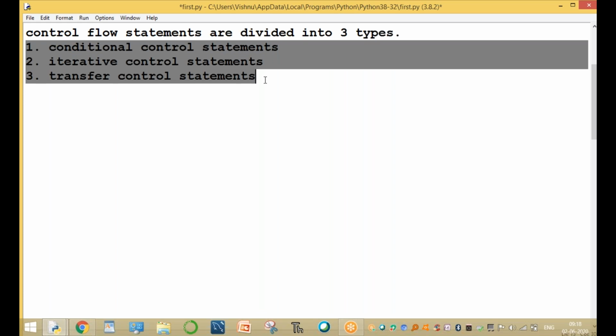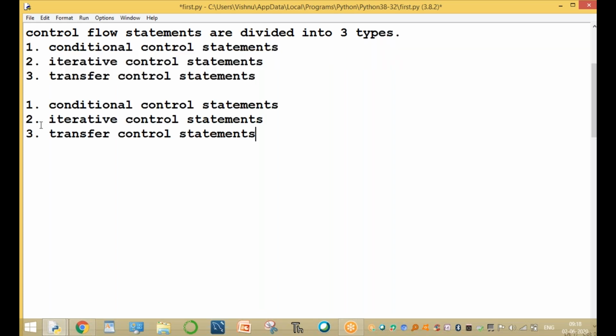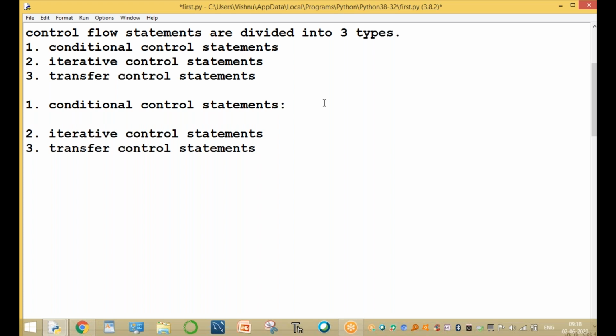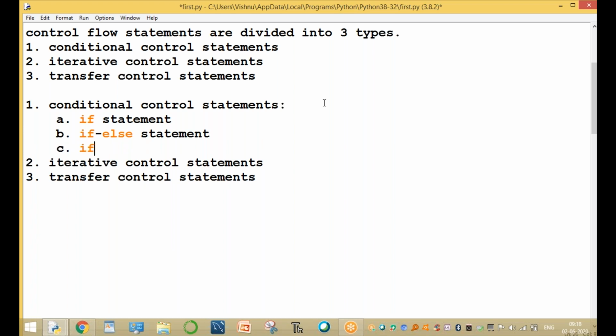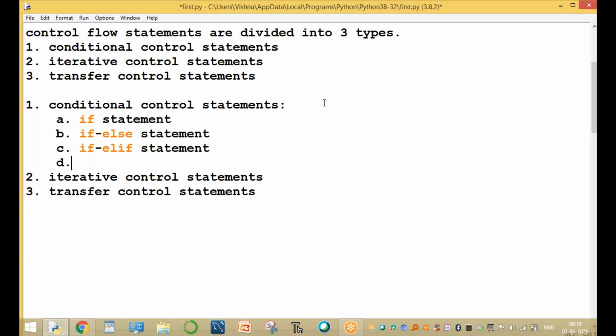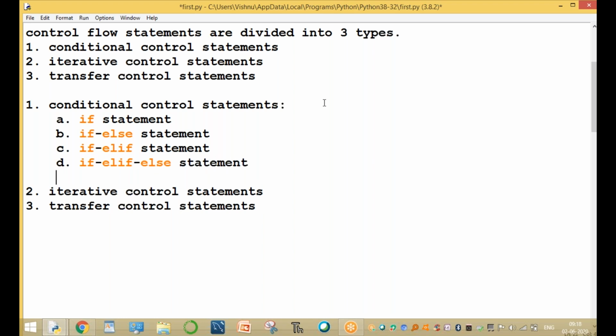Again, these parts are divided into a number of subparts. Conditional control statements are of different kinds. One is the if statement, the second is the if else statement, the third is the if elif statement, the fourth is the if elif else statement, and the fifth is the nested if statement.